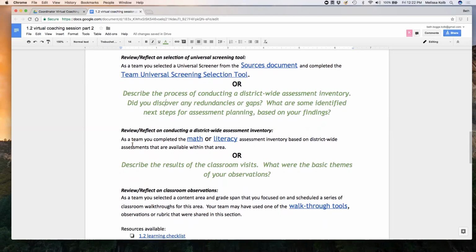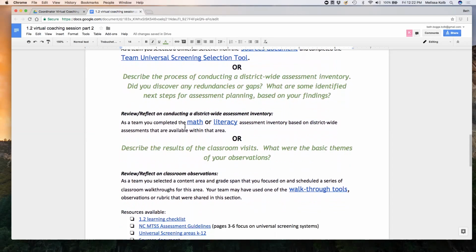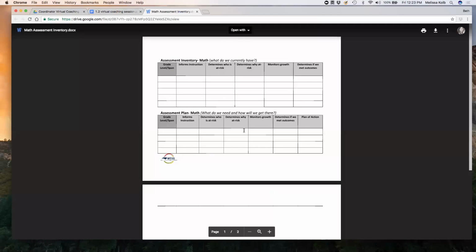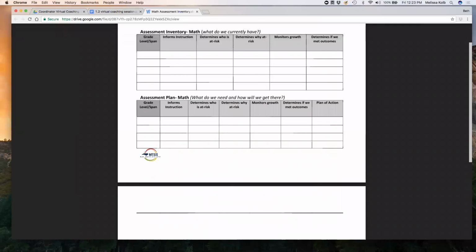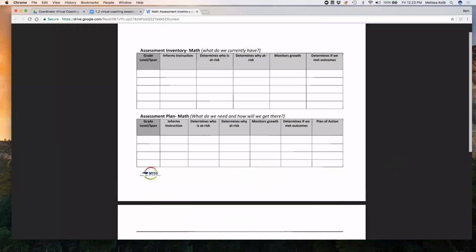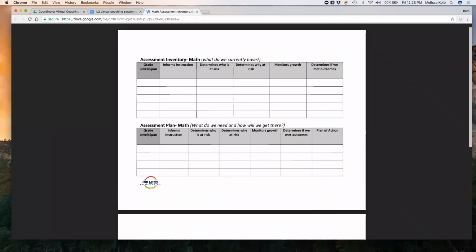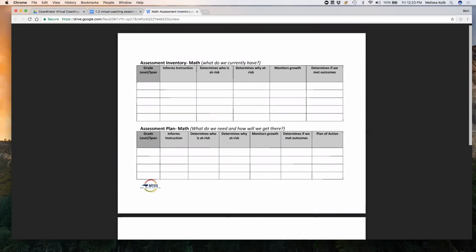And so as a team, what we asked you to do was think about using the math or the literacy assessment inventory, and we'll show you a copy of those. This document just asks you to look at what you're currently using. It asks you to think about the grade level. And there's not a space here, but you certainly can write in what that tool is, how it informs your instruction, how it determines who's at risk or why they're at risk, if it also includes a way to monitor growth, or if it helps you determine if we met outcomes. And so this is what we're currently using.